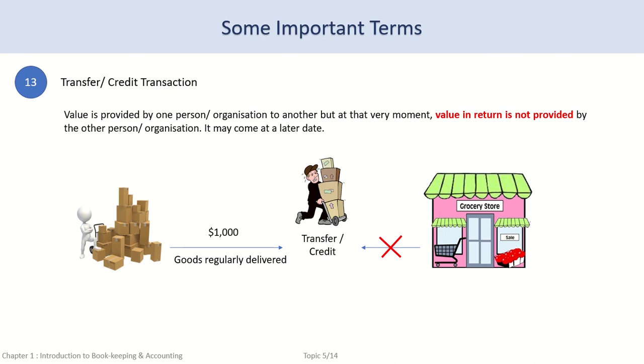In a transfer transaction, all sales are made without any money in return at that very moment before the customer leaves the premise. Money is to be received from the customer in future. Similarly, in a purchase transaction, if we purchase and do not pay any money in return at that very moment for goods purchased, it is a transfer transaction.